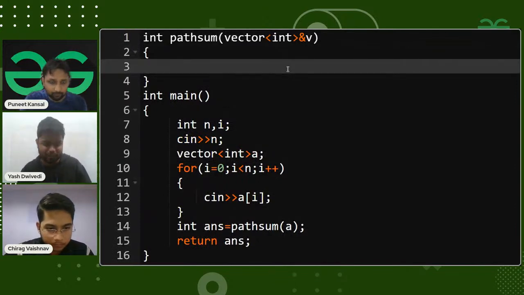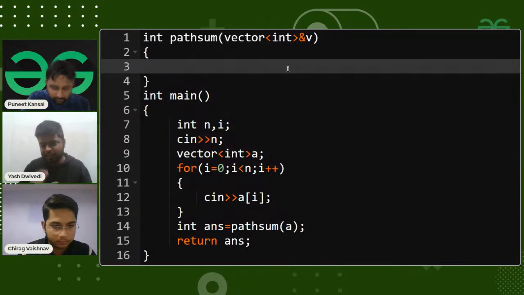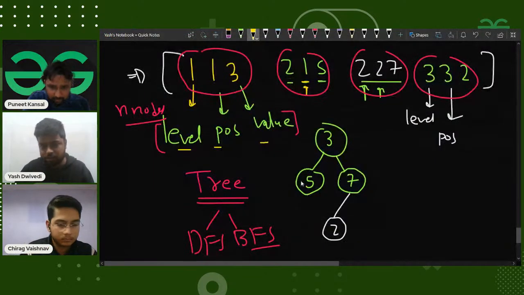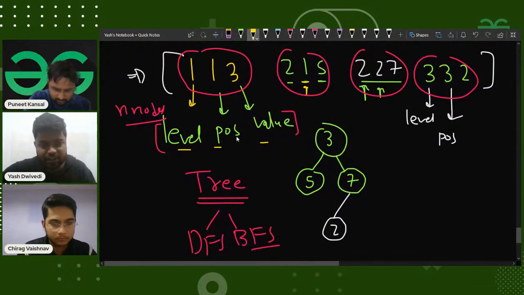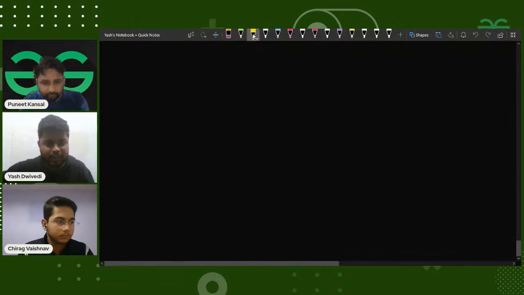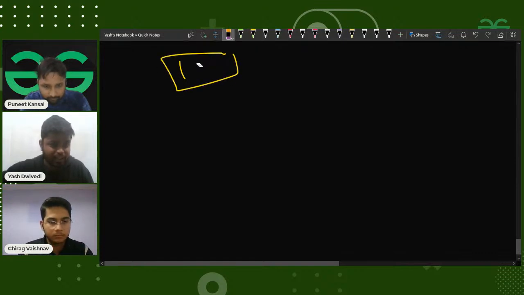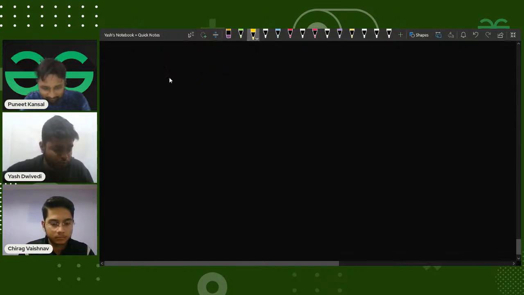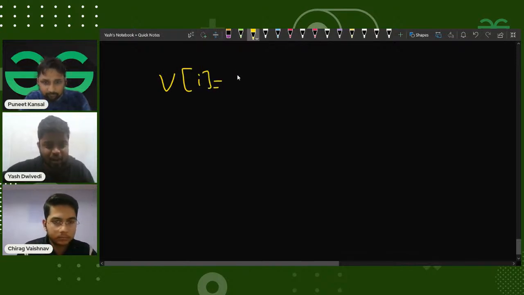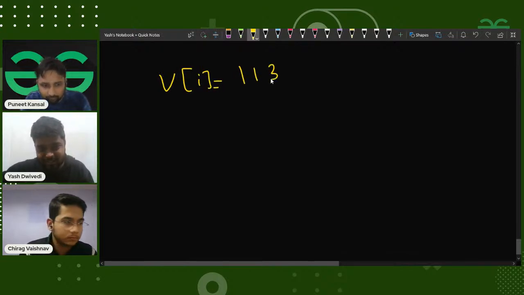Once I have the vector, I need to store the number that I'm having. Let me show you. Like I'll be given this particular digit. Let's say I have been given something like 113. In that case, the first value, the first v of i, would be 113. This would be the number.